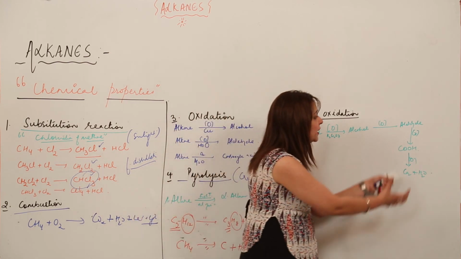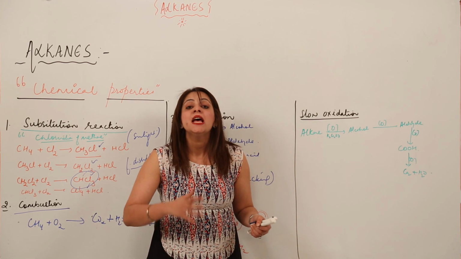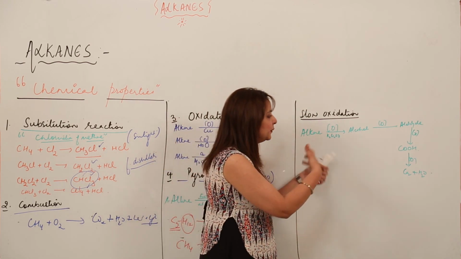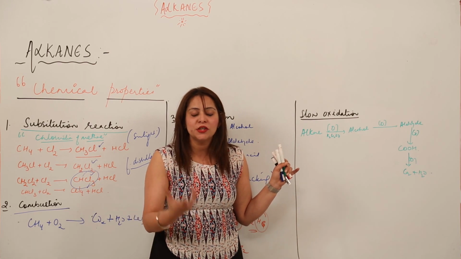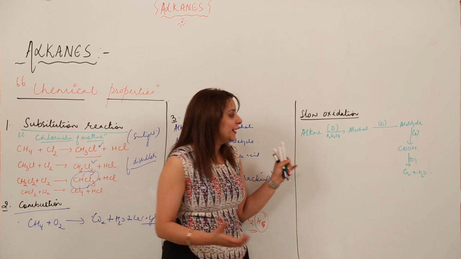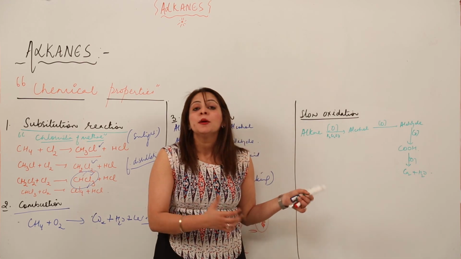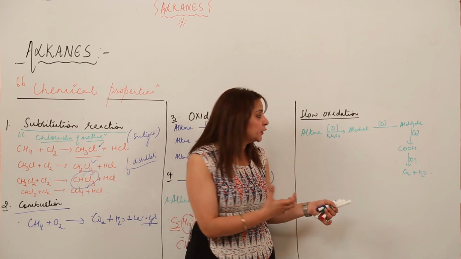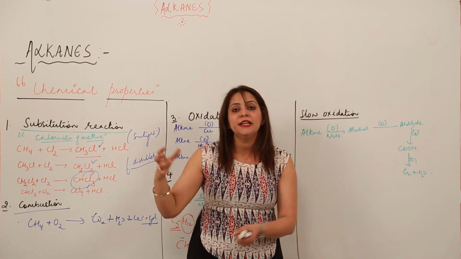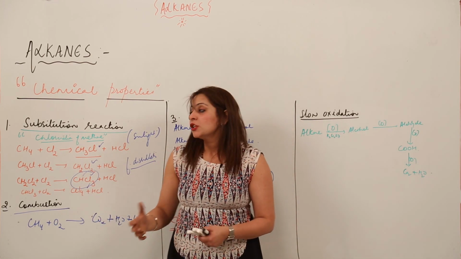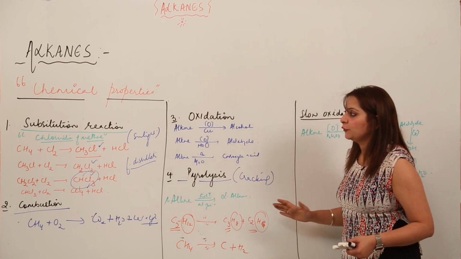And the reverse happens in the case of reduction. We'll discuss that later, because an alkane on reduction doesn't show anything, as it already has the hydrogen. That is why I'm not explaining reduction here, but we will definitely do reduction when we consider alcohols, aldehydes, alkenes or alkynes. So these are the chemical properties of the alkanes.